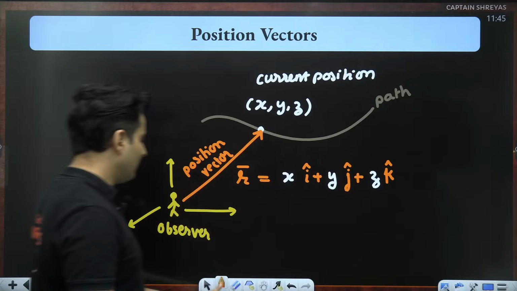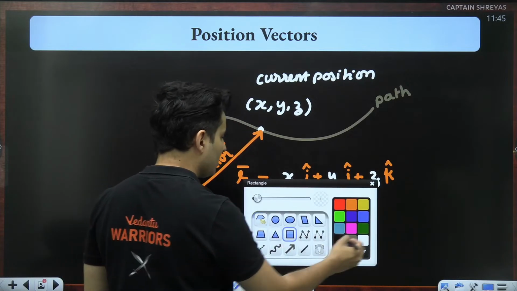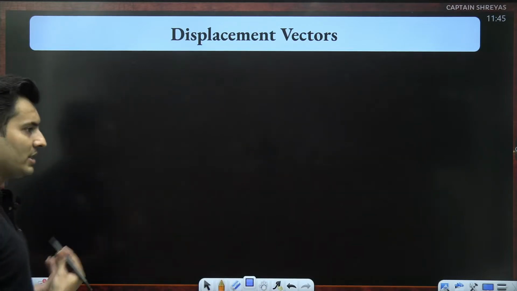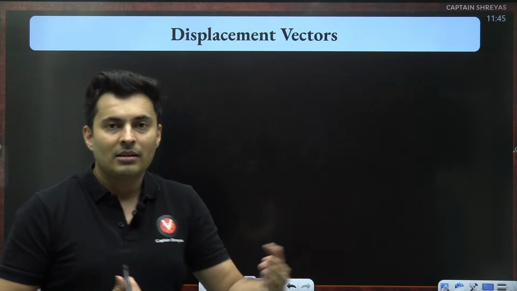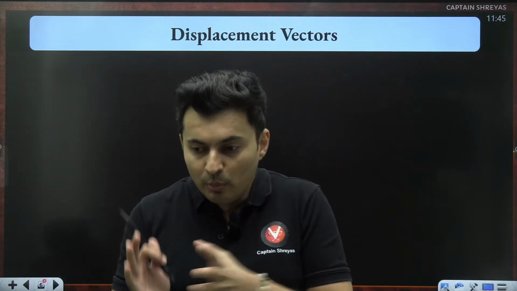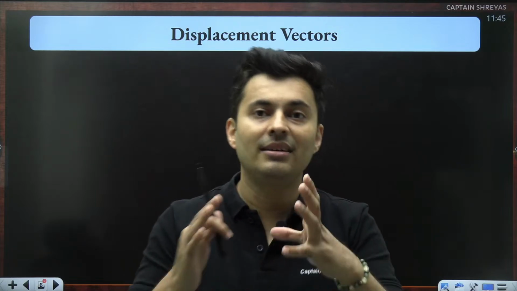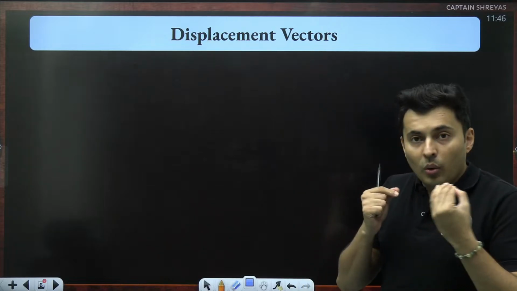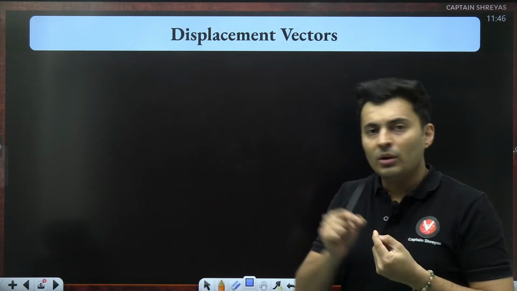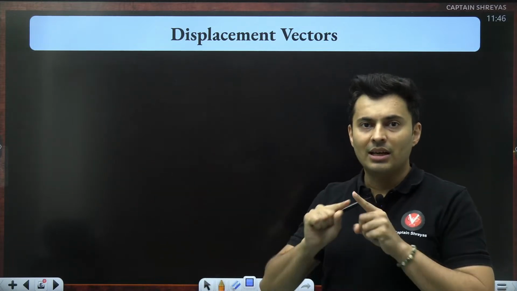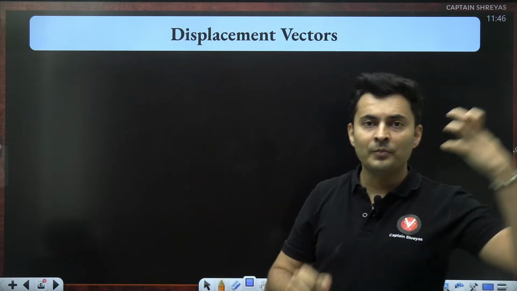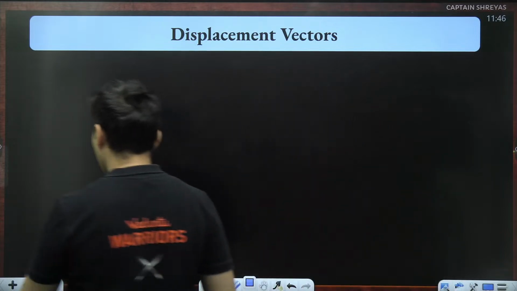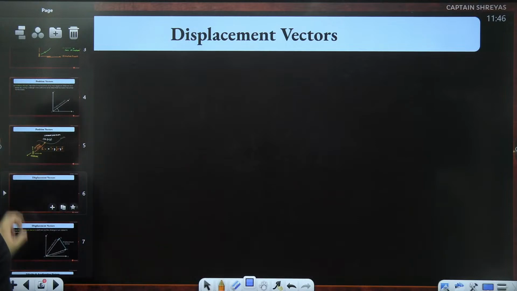Now that you have understood it till this particular point, what is the meaning of position vector and how do you basically write it? Very important formula. Next, when the position changes, I displace. Displace means I have moved from one place to the other. So that is called displacement. And there is a vector which points from your old position to the current or the new or the final position. So that vector which goes from initial to final is called the displacement vector, which also represents the change in the position.